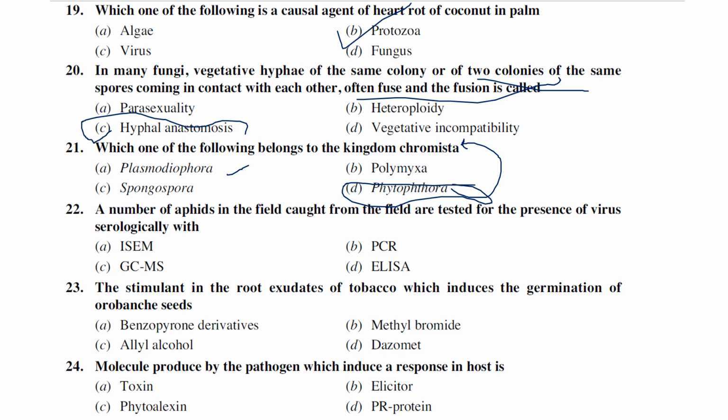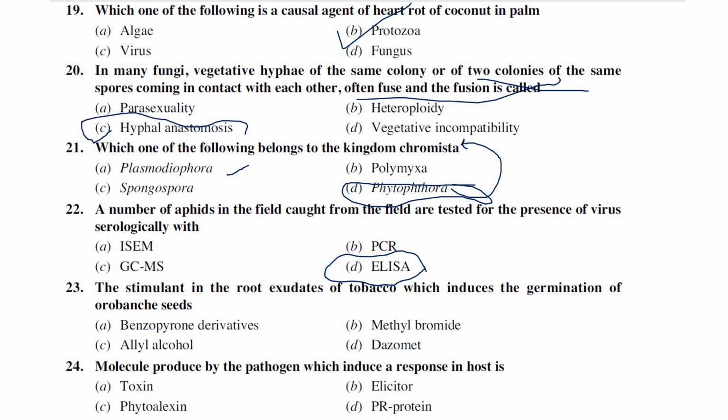Very simple. You are collecting some kind of insect vectors, that is aphids or whatever the insect vectors, and you are bringing them to the laboratory. And which are the following tests you recommend for the identification of viruses? Among the given options, the best one is ELISA. ELISA is the best recommended for the identification of plant viruses because of its sensitivity. It is the most sensitive technique used for the identification of plant viruses. So the recommended test, whatever the insects or whatever the stuff you collected from the field, we can go with